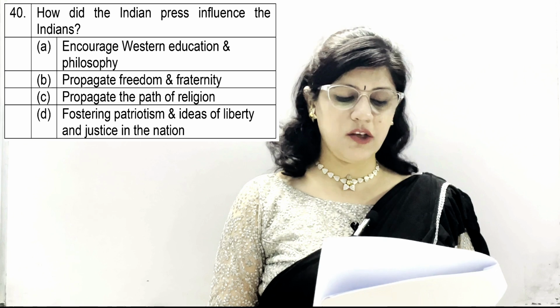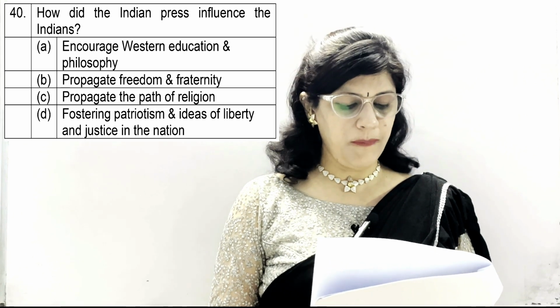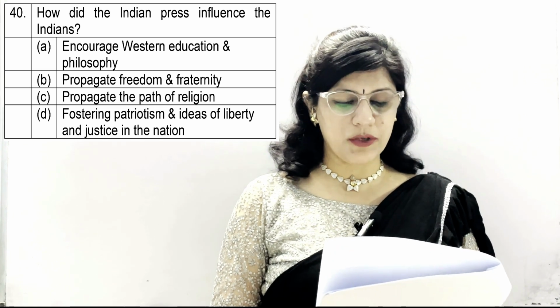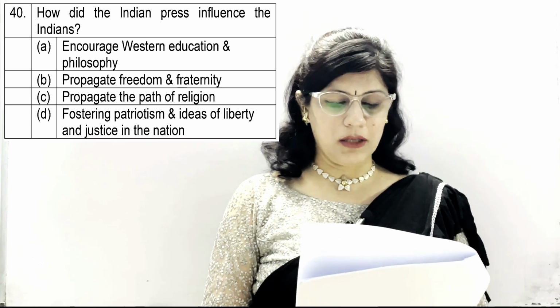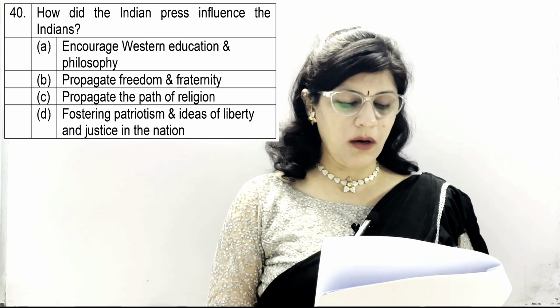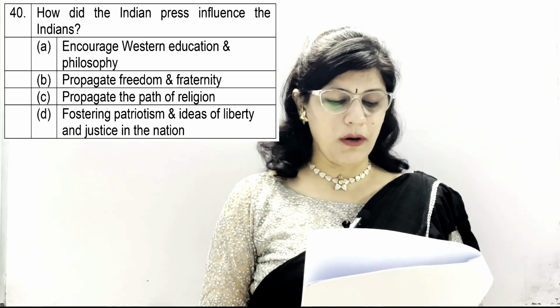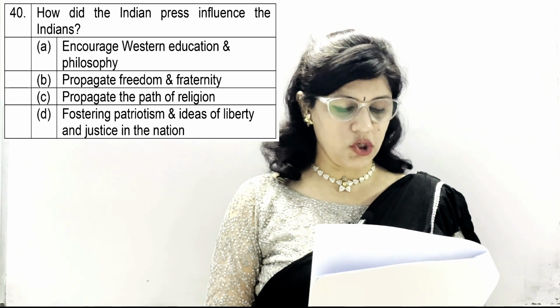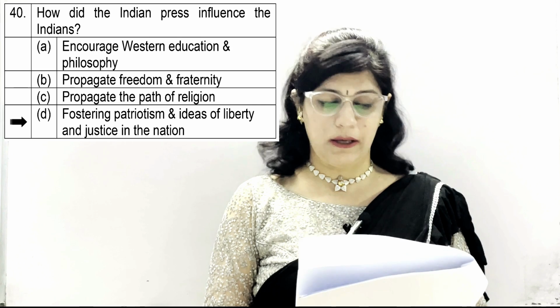Question number 40. How did the Indian press influence the Indians? A option, encourage Western education and philosophy. B, propagate freedom and fraternity. C, propagate the path of religion. And D, fostering patriotism and ideas of liberty and justice in the nation, which is the correct option, number D.